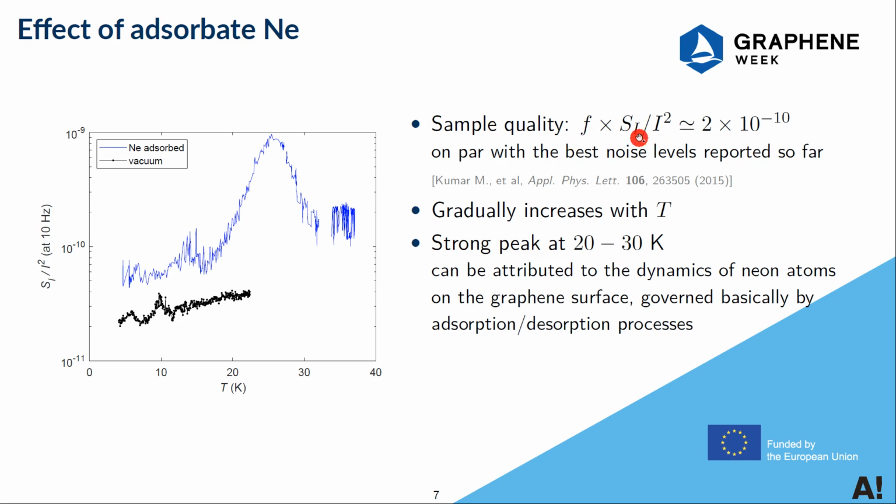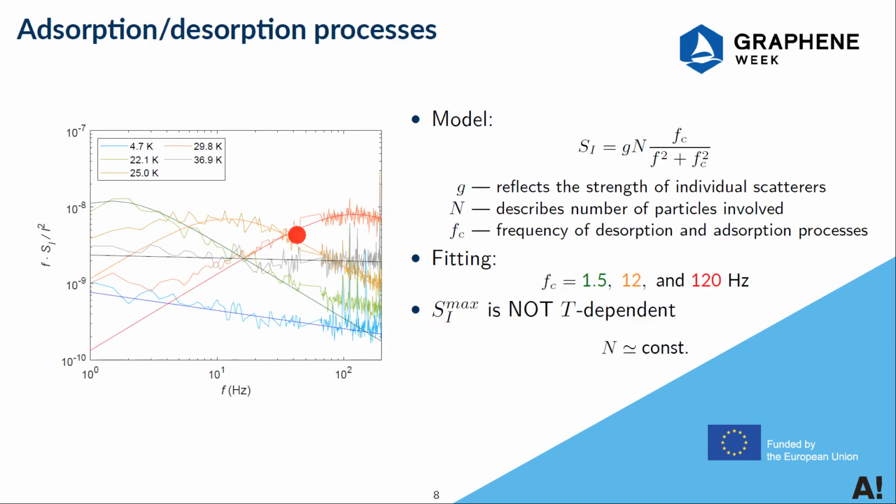The scaled noise times frequency is on the order of 10^-10, and with neon atoms, there is a strong peak between 20 to 30 Kelvin, which can be attributed to the dynamics of neon atoms on graphene, governed basically by the adsorption and desorption processes.